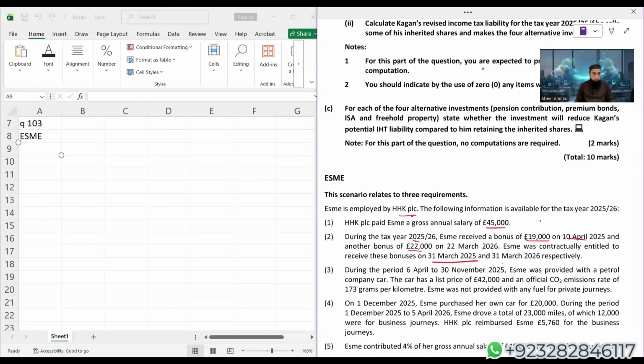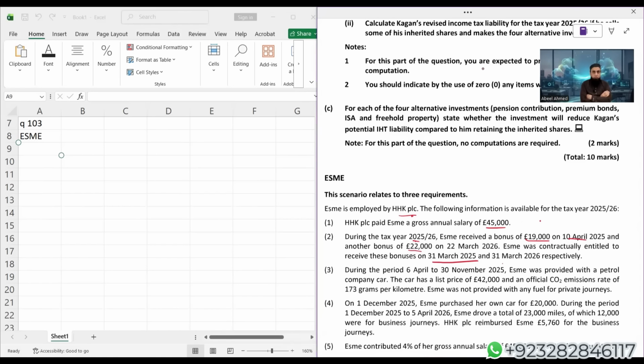But the second bonus, yes. The second bonus was received earlier than the entitlement date. It was received on 22nd March 2026, which falls in the tax year 25-26, because that year starts from 6 April 2025 and ends on 5th April 2026.